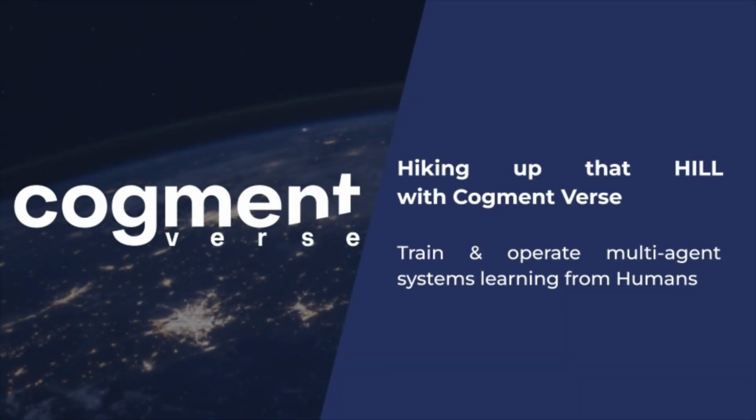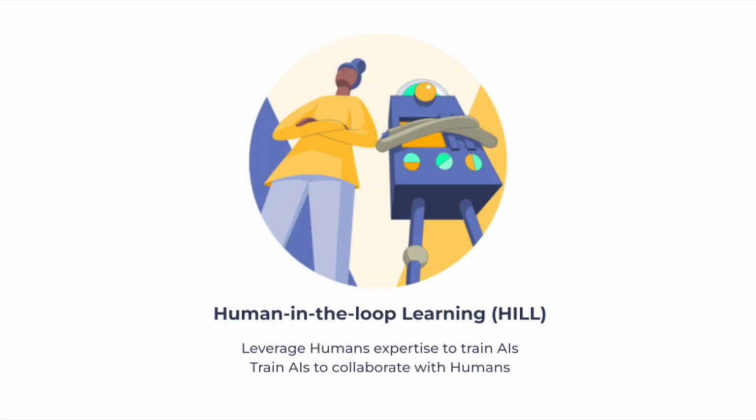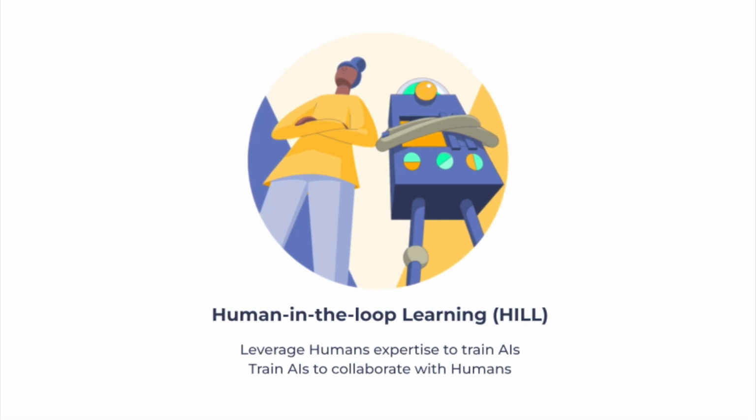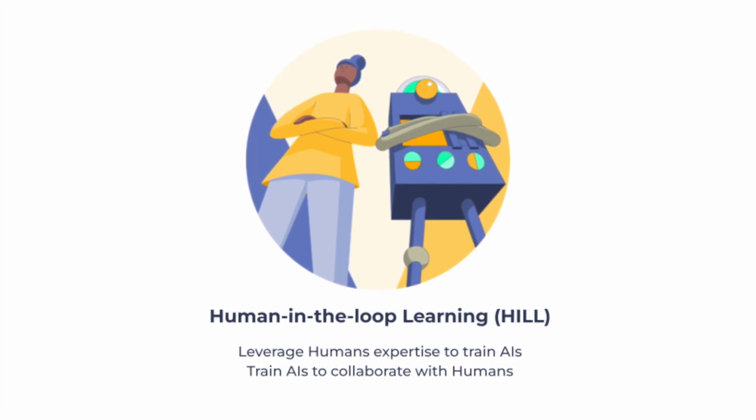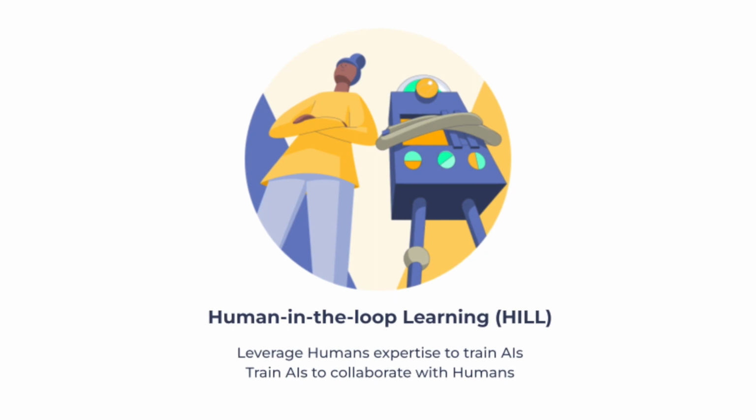We present Cogment Verse, an open-source human-in-the-loop learning and multi-agent reinforcement learning research platform. Let's talk first about what human-in-the-loop learning is. After that, we'll explain the challenges associated with the human-in-the-loop learning method and how they are addressed. Finally, we will feature some applications.